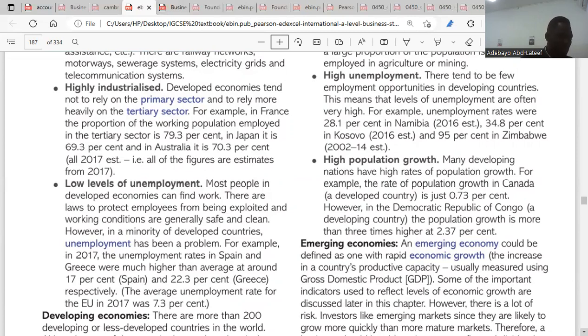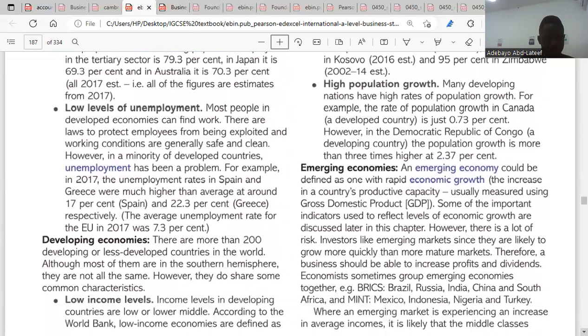Then we go to the next one, low levels of unemployment. Most of the people in developed economies can find work. That means a country will be considered developed if most of the people in that economy are able to get employment.